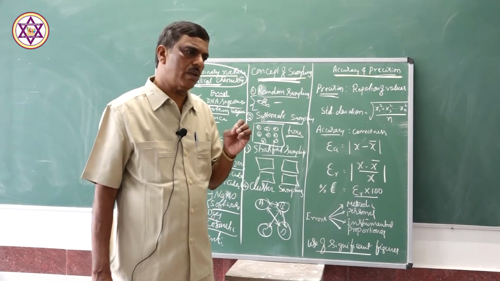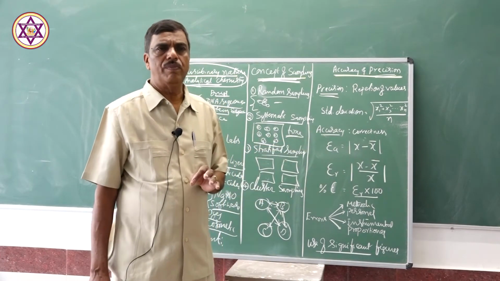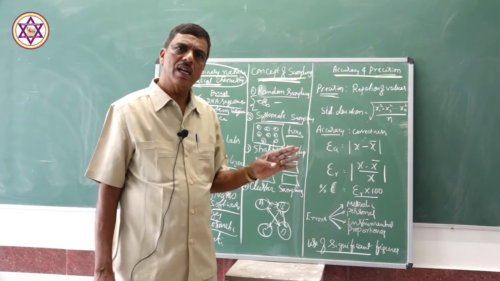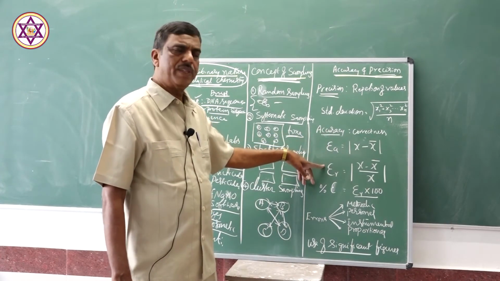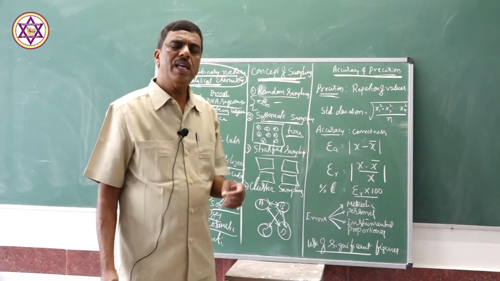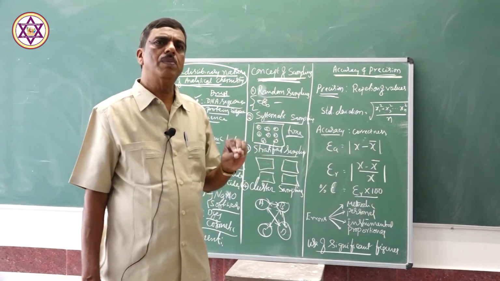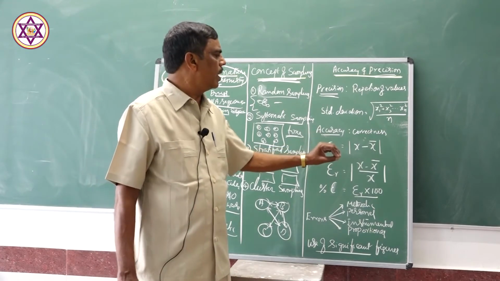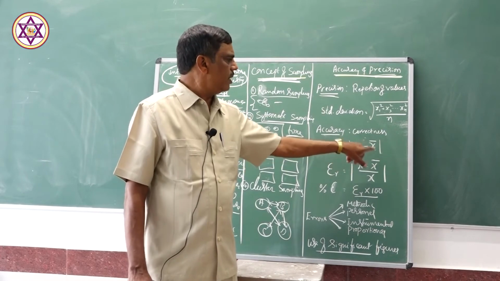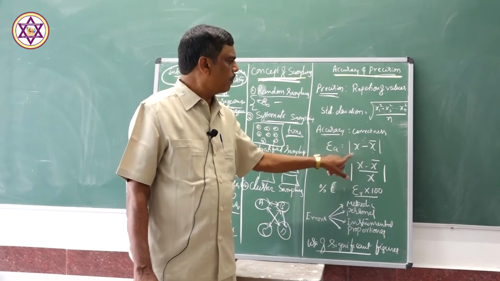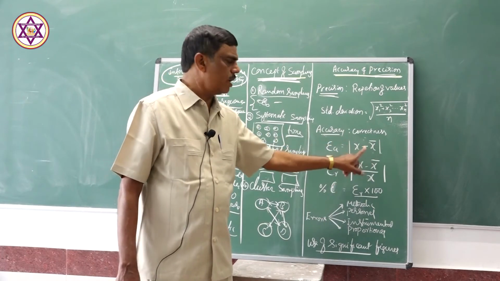So, accuracy is not always equal to 100% correct value. Accuracy is nearer to the correct value. This accuracy is expressed in terms of error. Error is the difference between the real value, the correct value, and the observed value. Suppose the observed value is x and the correct value is x dash; you have to take the positive value. Even if you get a negative value, you have to take the mod.